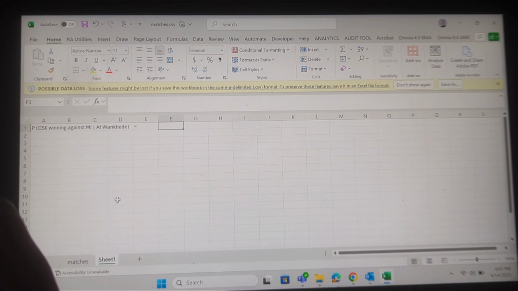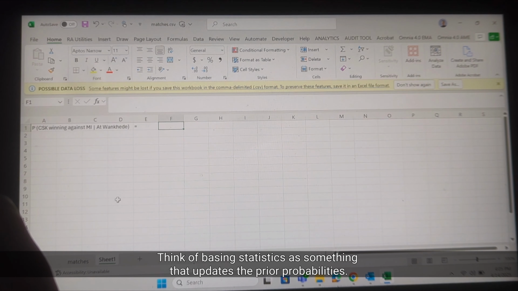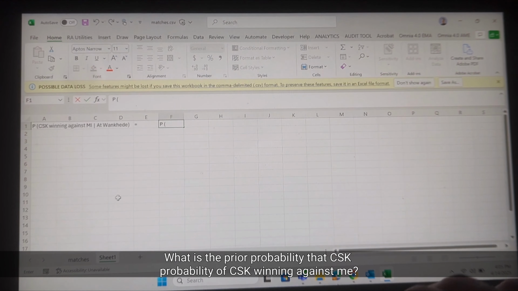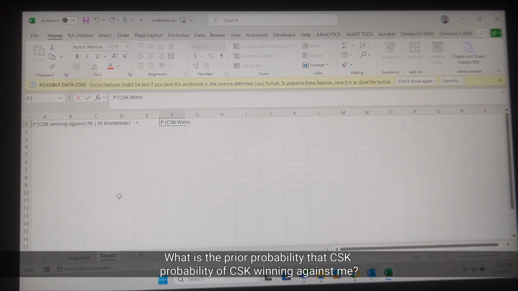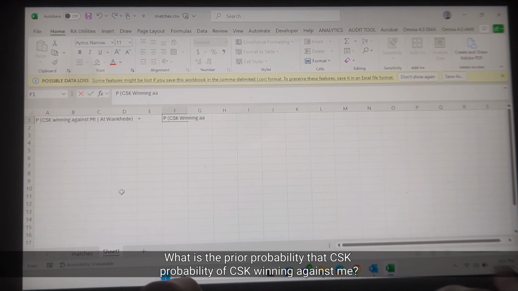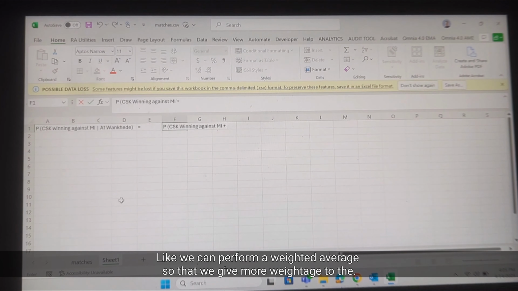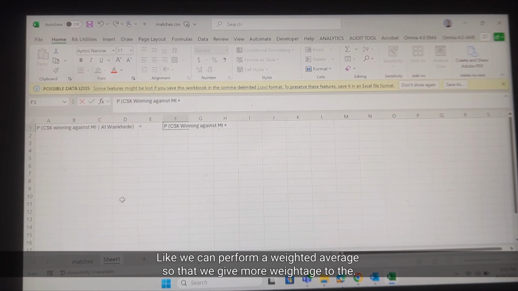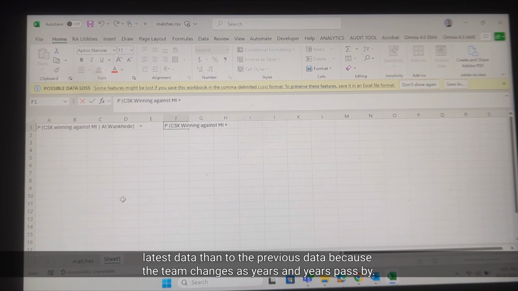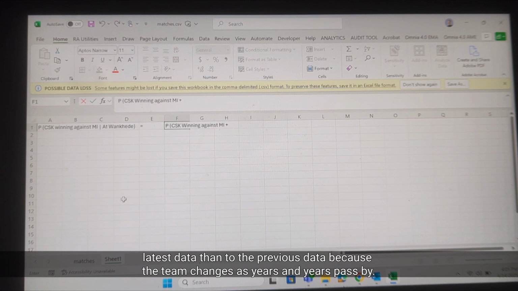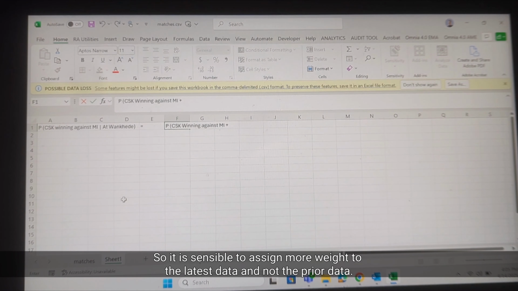You have to think of Bayesian statistics as something that updates the prior probabilities. What is the prior probability of CSK winning against MI? We can perform a weighted average so that we give more weightage to the latest data than to the previous data, because the team changes as years pass by. So it is sensible to assign more weight to the latest data.